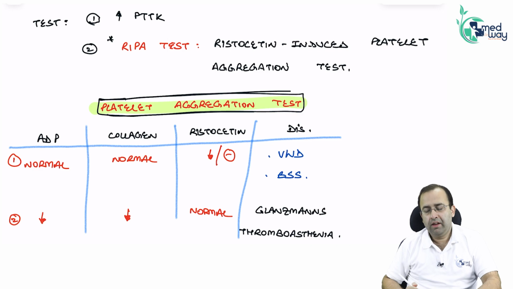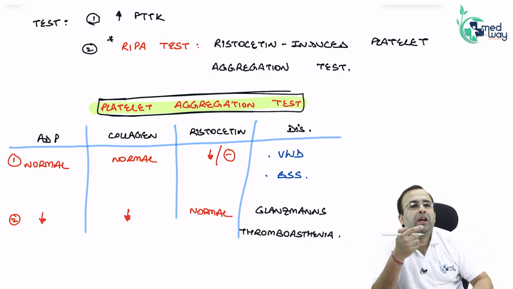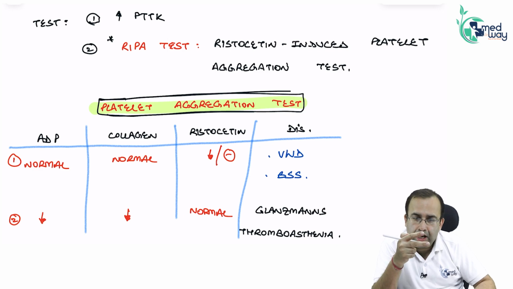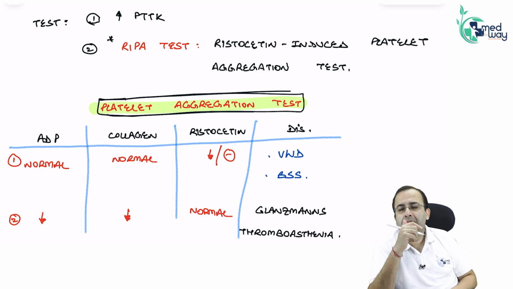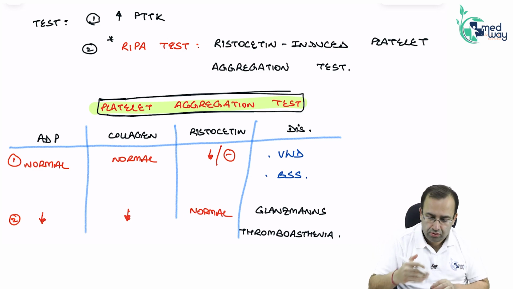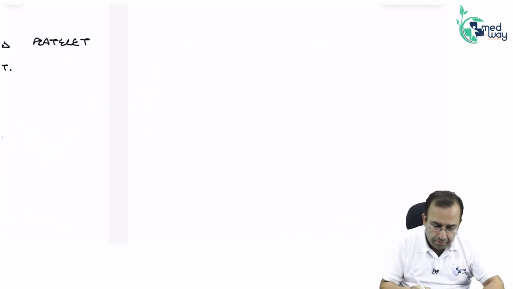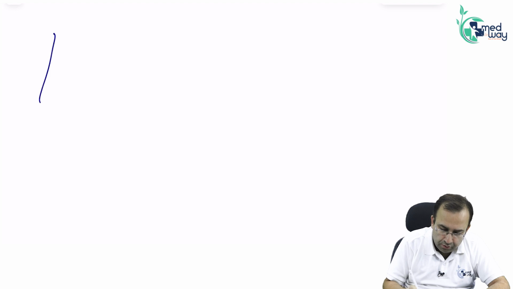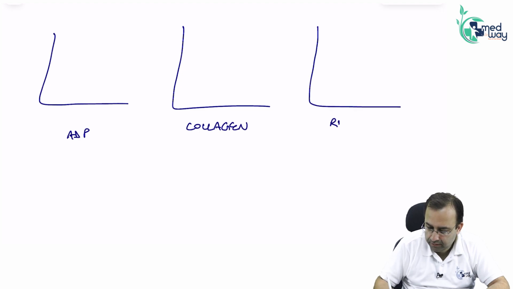We are exposing the platelets to ADP, collagen and ristocetin, and looking at diseases. Suppose the examiner gives you a flowchart with ADP, collagen and ristocetin.